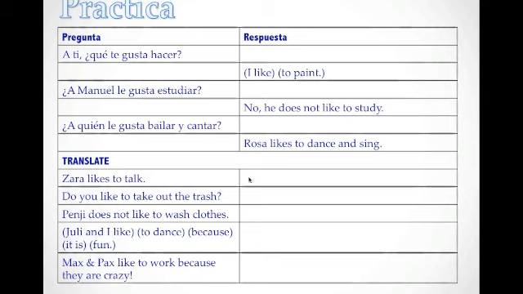A Sara le gusta hablar. So we're just doing gusta plus infinitive, okay? Nothing new, nothing too hard. And down here, I threw back a little bit of 3-3 in there because it is fun. And I went on and broke the sentence up for you so that you can break it into pieces and see how to translate word for word. This should be good. Should be pretty easy. All right?